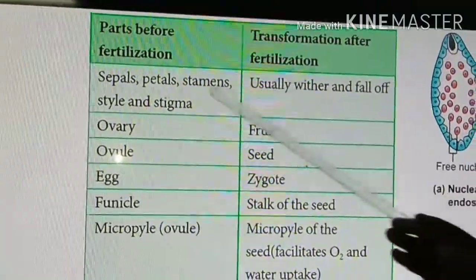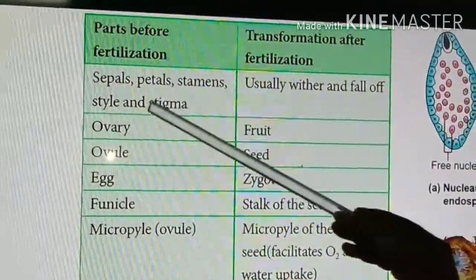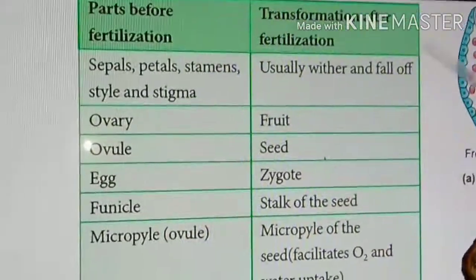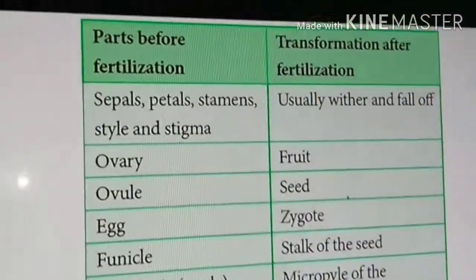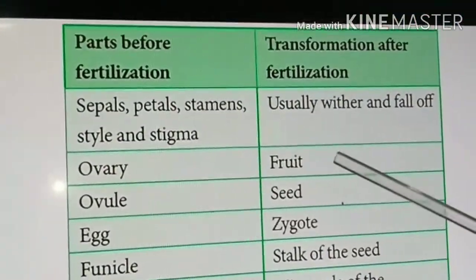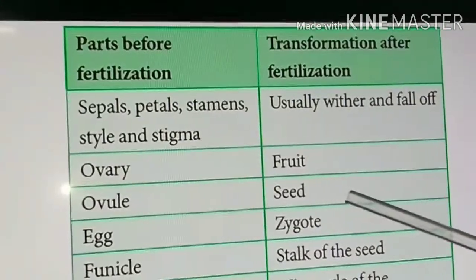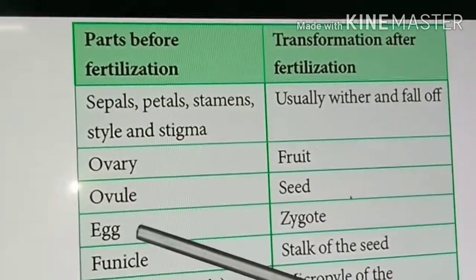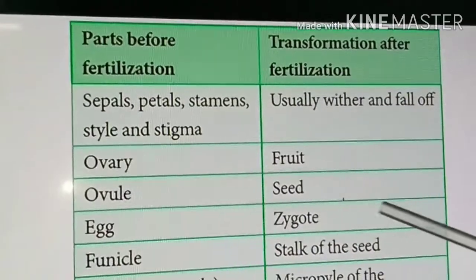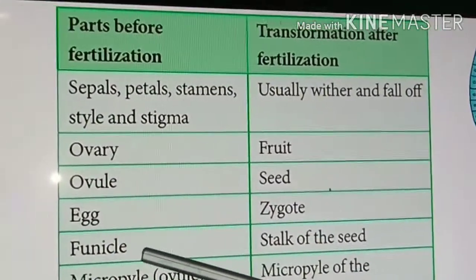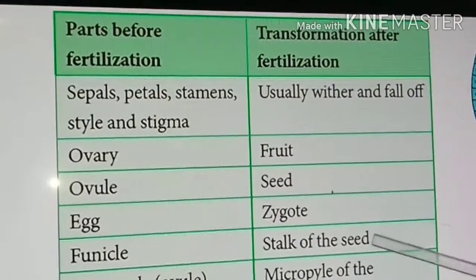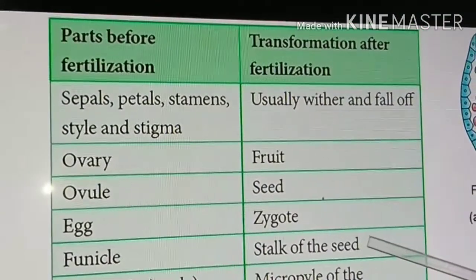As you know, sepals, petals, stamen, style, stigma, these all wither away. That means these all fall off. Then the ovary becomes the fruit, the ovule becomes the seed. The egg cell will become the zygote and develop into the embryo. Funicle, usually the stalk of the seed, will also be formed.